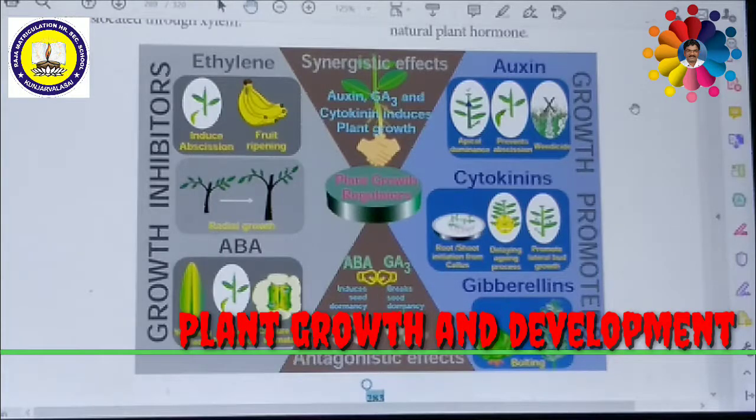Cytokinin is formed in root apex, shoot apex, buds and young fruits. The precursor of cytokinins is purine adenine. So adenine is a precursor of cytokinin formation.